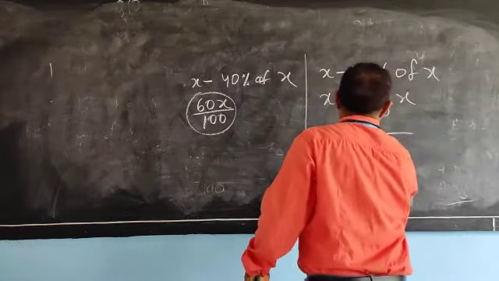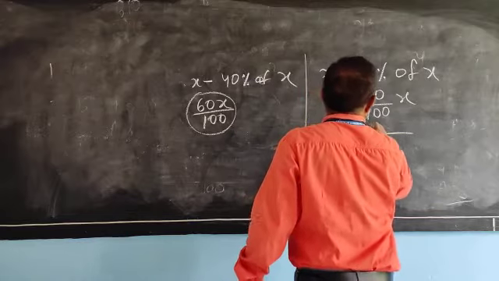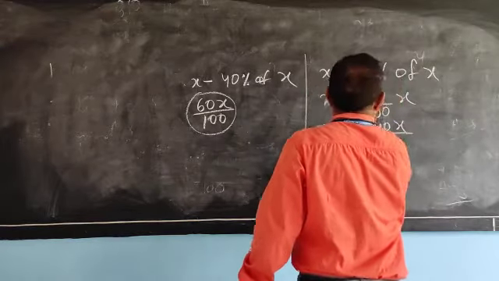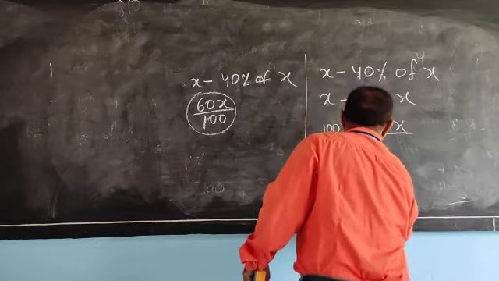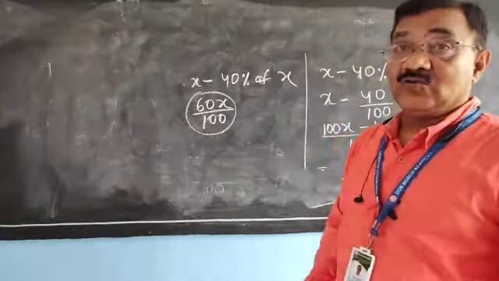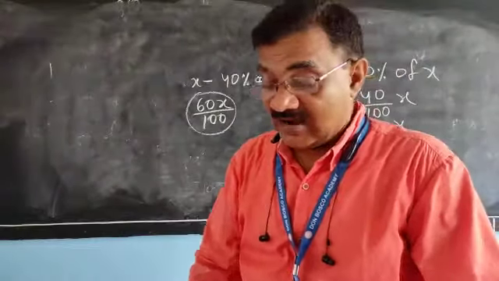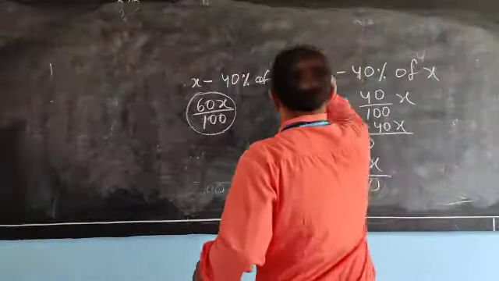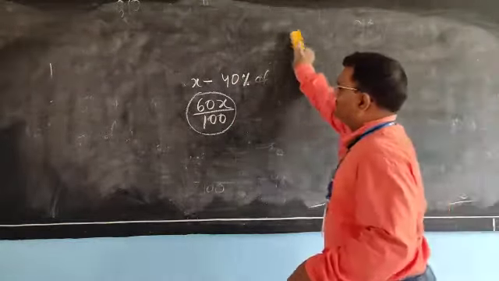LCM is 100, so you take 100 into x, 100x minus 40x, and 100x minus 40x is 60x by 100. So directly you can do the calculation. Understood or not? And some more questions we will discuss.